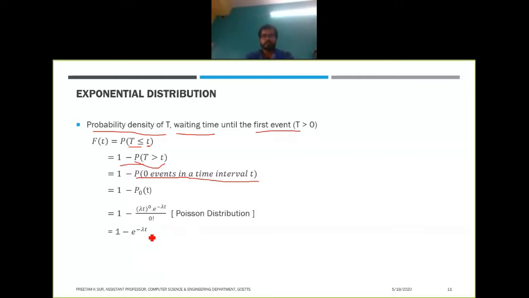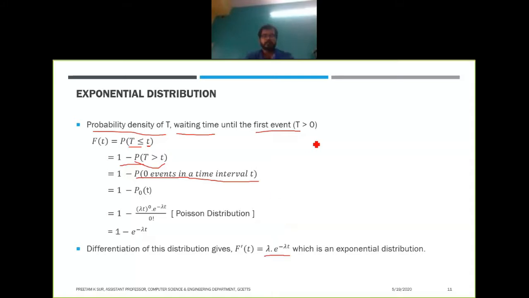So this is what gives you the probability for the waiting time until the first event. If you differentiate F(t) with respect to t, you get f(t) equal to lambda into e to the power minus lambda t, which is an exponential distribution.